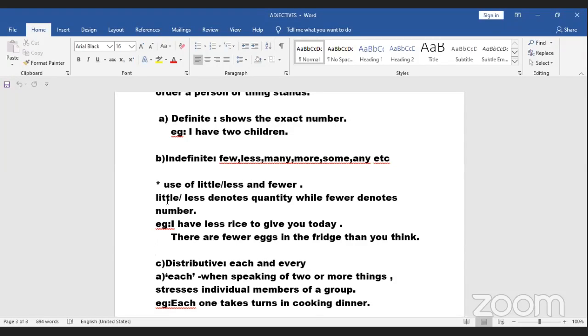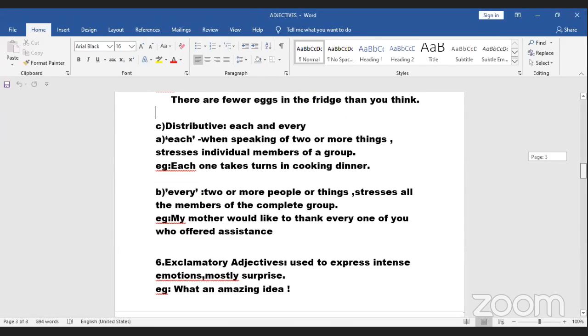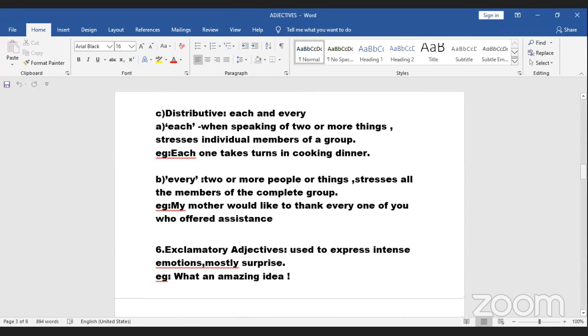This, that, little and less, I have told you, it is for quantity and few is for number. Okay, little and less is for quantity and few is for number. Keep that in mind and then we'll study it later, when we deal with the comparison of adjectives. Now another kind of adjective, distributive.